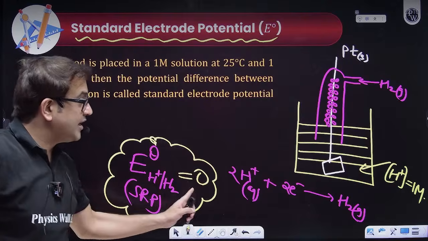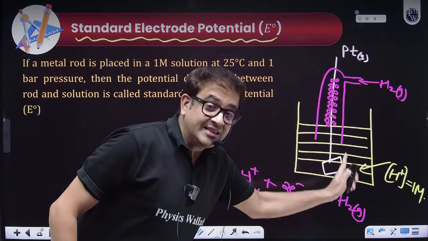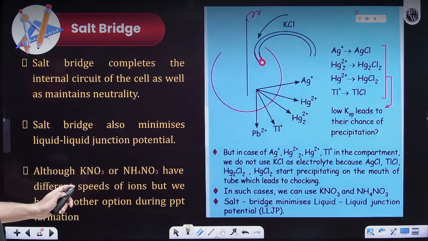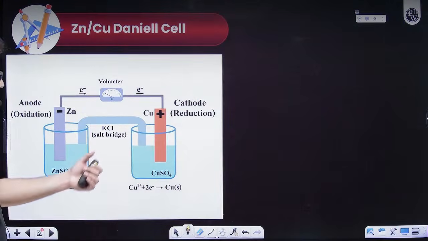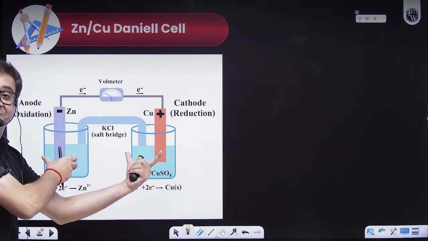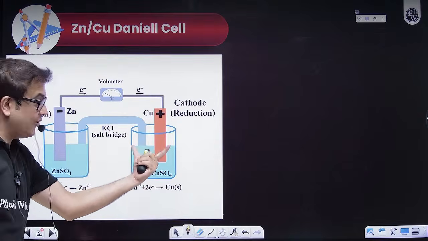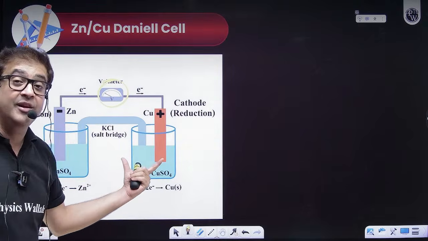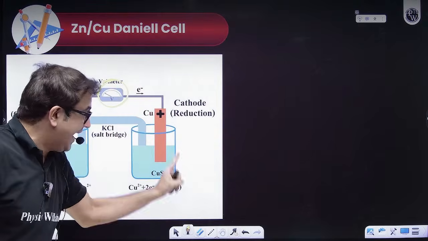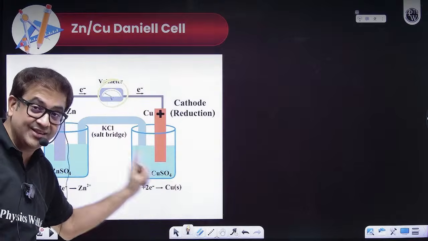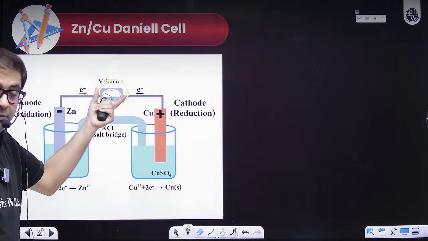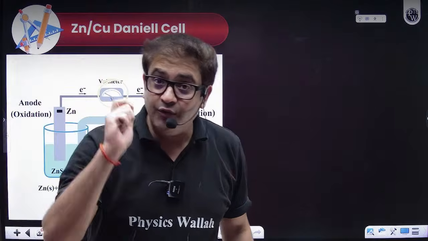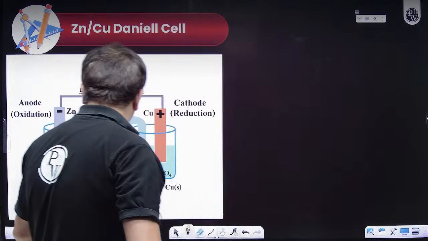Why? Because if I use this hydrogen electrode in front of zinc, then the potential that I will be measuring will be the potential of that minus this, because this is 0. So whatever the voltmeter reads will be the potential of the other electrode. So what potential do we measure?